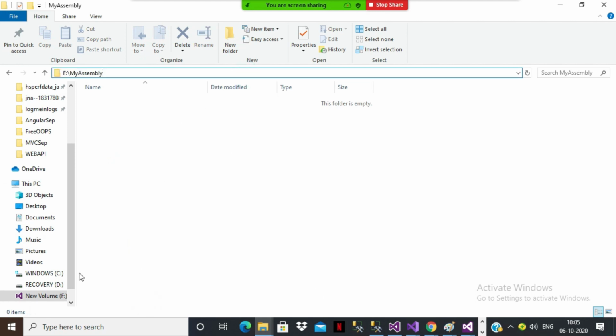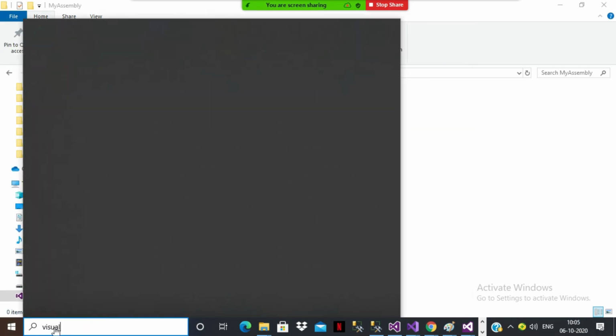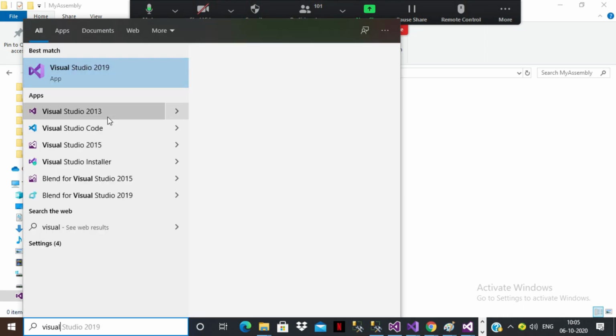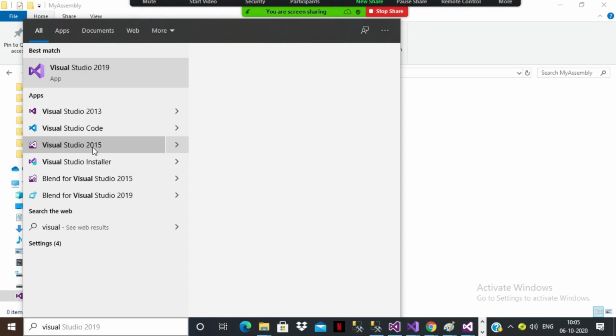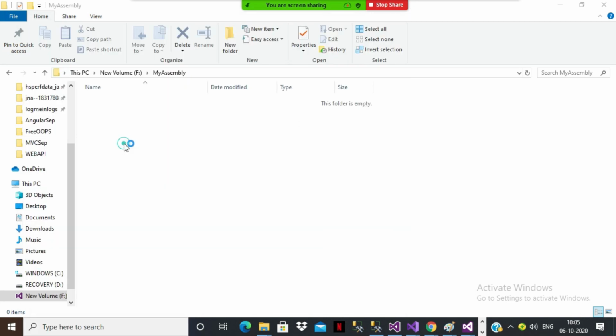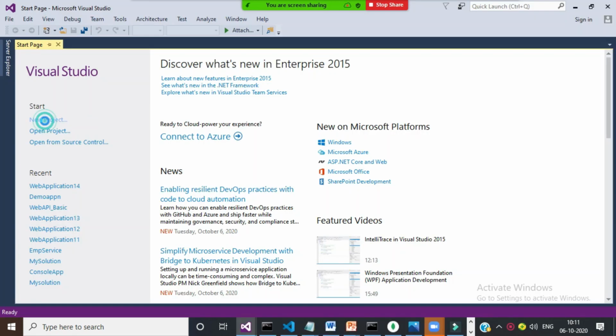So open your Visual Studio editor. Is it clear? I will use 2015. Two steps will be there: one is to create the DLL file, and the other is to consume the DLL file. So what is happening in a private assembly? Whenever you consume the DLL file, the DLL file will be copied into a separate folder. Yes or no?